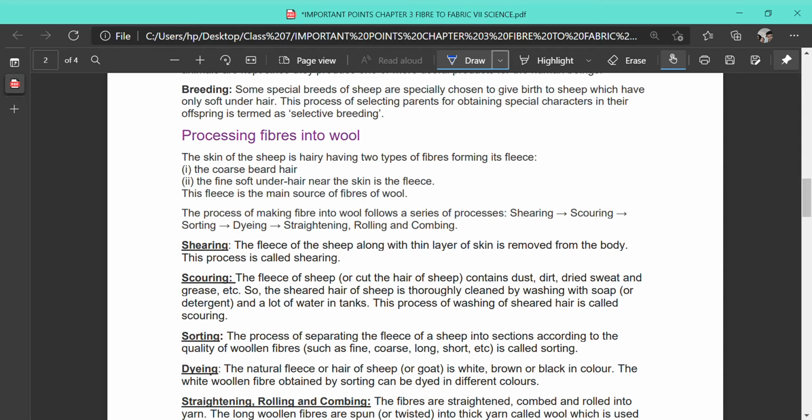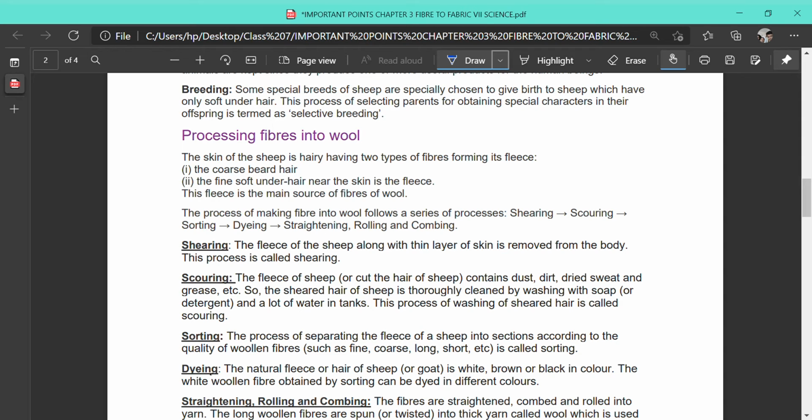Before that, we should know the different kinds of hair present on the body of the sheep. The skin of the sheep is hairy and has two types of fibers forming its fleece. That is the coarse beard hair, the hair present in the beard. They are very coarse and rough, and are not used for making wool. But the fine soft under hair near the skin is the fleece. And this fleece is the main source of wool fiber.